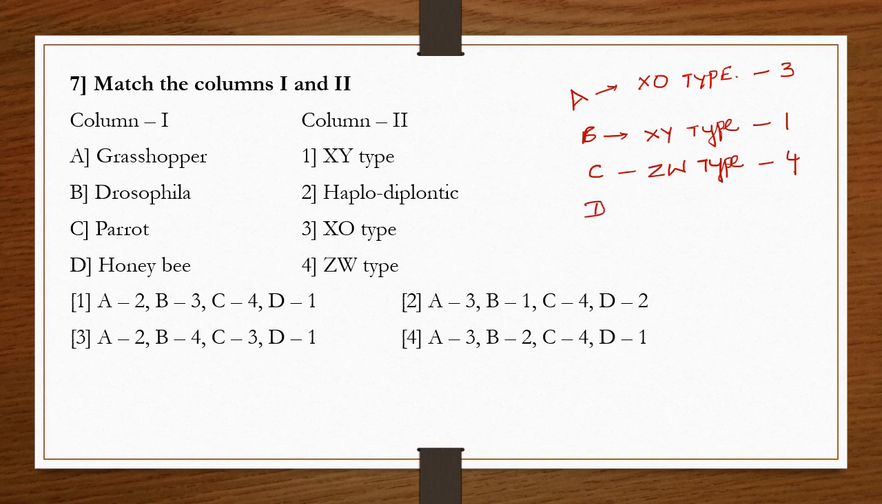The last, D. Honeybee, it is a haplodiploidic type. Haplodiploidic means drones are haploid and females are diploid. So haplodiploidic type in honeybee, that is D is 2. Based on this, option 2 is the correct option for this question.